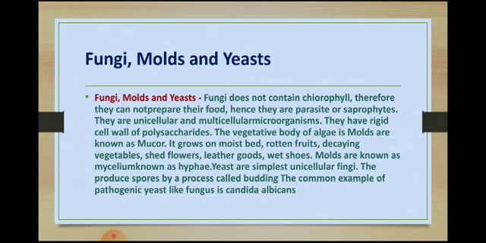Fungi, mold, and yeast. Fungi do not contain chlorophyll. They cannot prepare their own food. They are parasites or saprophytes. They are unicellular or multicellular microorganisms having a rigid cell wall of polysaccharide. The vegetative body of a mold is known as mucor. It grows on moist bread, rotten fruit, and decaying vegetable cells.